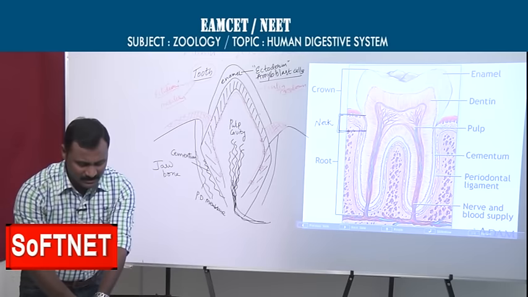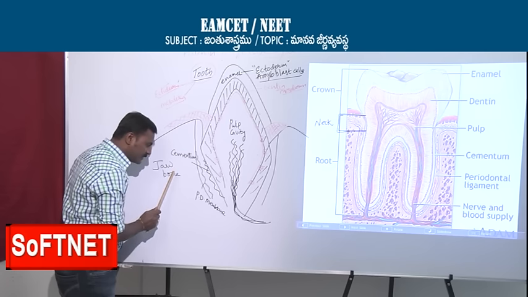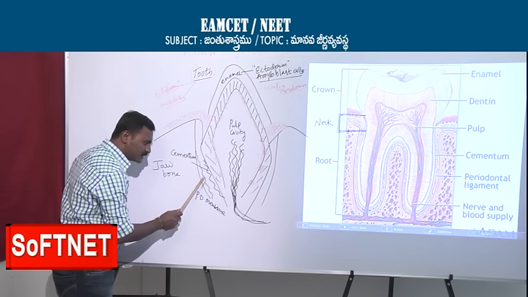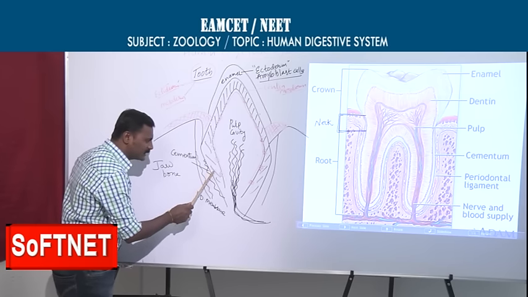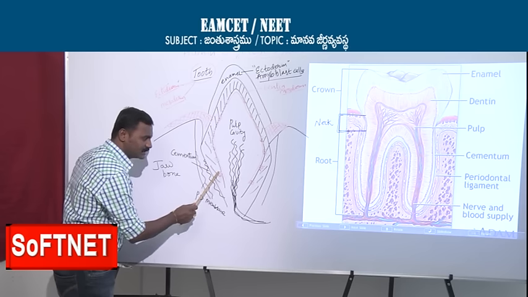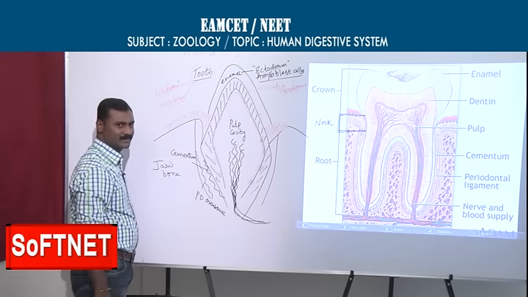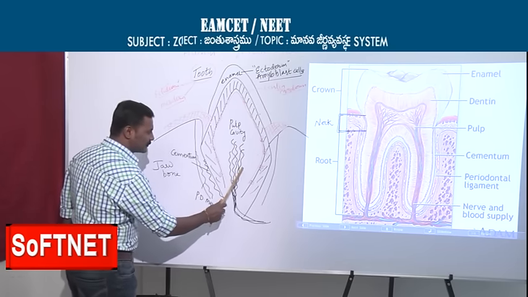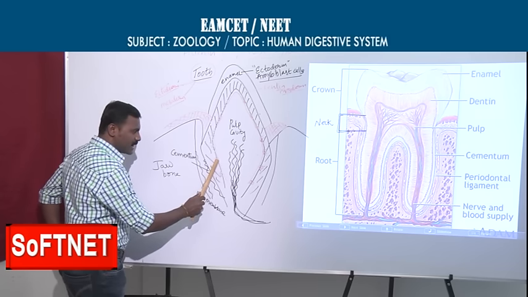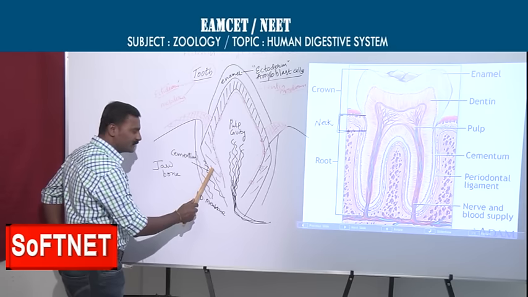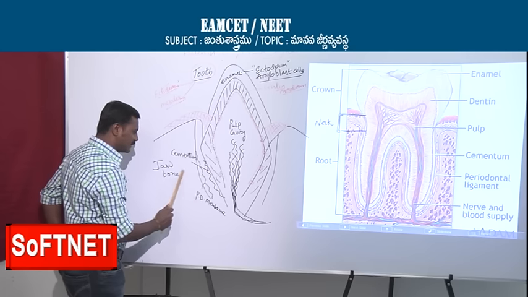Okay, now let us go from outside to inside. The first one is the jawbone. Jawbone is lined by periodontal membrane. After that, dentin is covered by cementum. After that, dentin. After that, the pulp cavity. So this is the way. Again we will come from inside to outside: pulp cavity, odontoid membrane, dentin, cementum, periodontal membrane and jawbone.